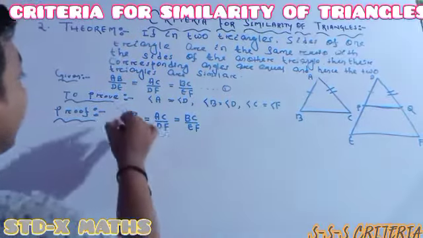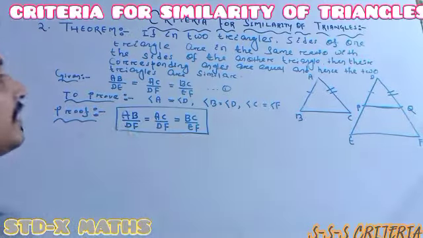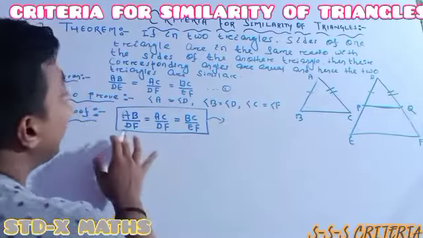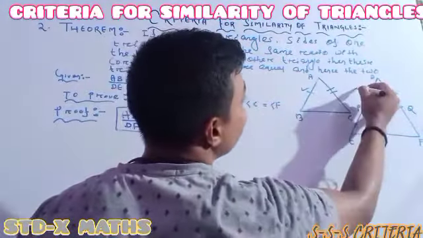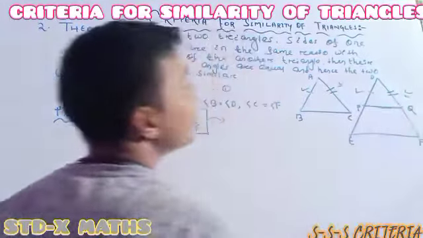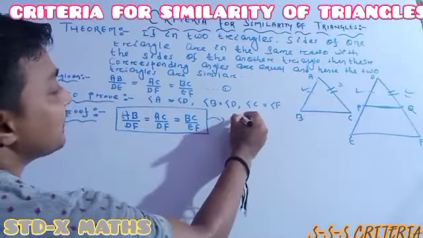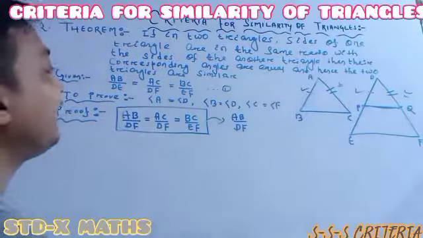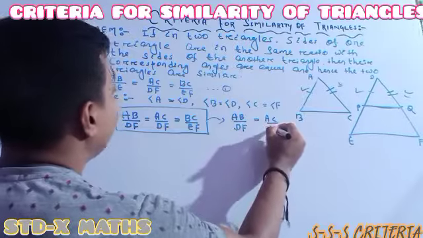From this we can write, since we have cut AB on this side and AC on this side, AB divided by DE is equal to AC divided by DF.